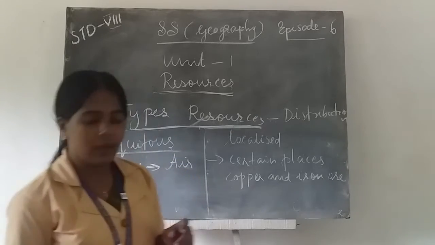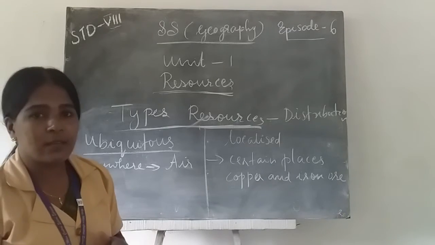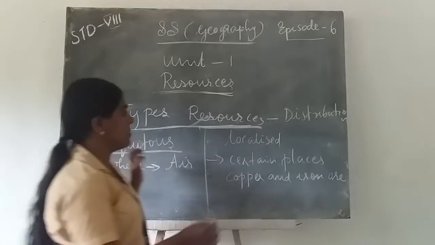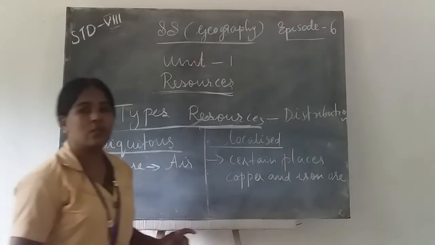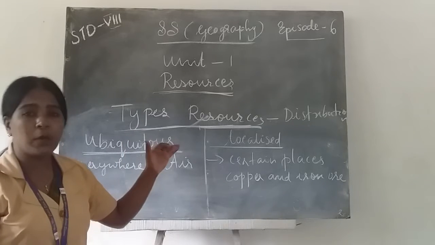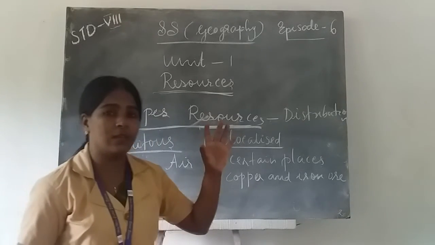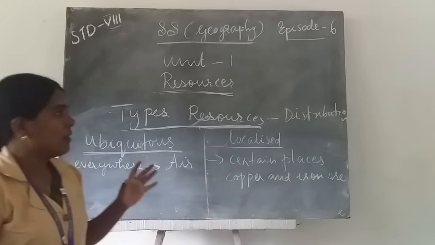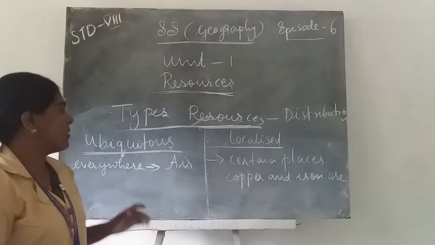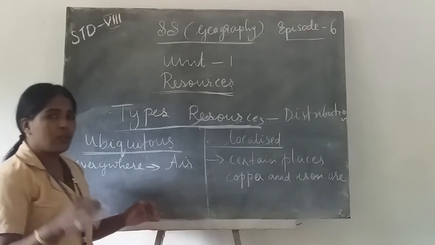Okay. Today we will learn about the classification on the basis of distribution. Resources can be classified as ubiquitous resources and localized resources on the basis of distribution. Distribution means where a particular resource is found. On the basis of whether resources are found in certain places or everywhere, we classify them as ubiquitous resources and localized resources.